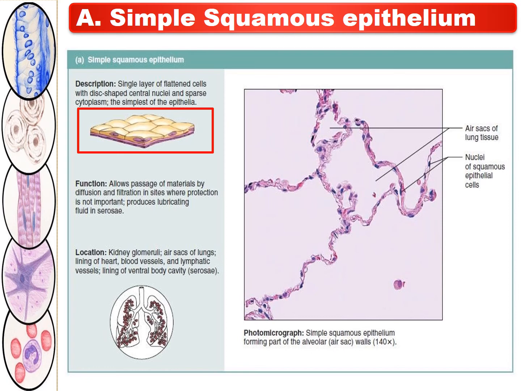They produce lubricating fluid in serosae. And the location of simple squamous epithelium is at the kidney glomeruli, air sacs of lungs, linings of heart, blood vessels and lymphatic vessels, and also at the linings of the ventral body cavity, that is the serosae.